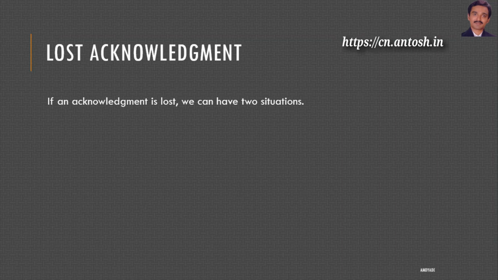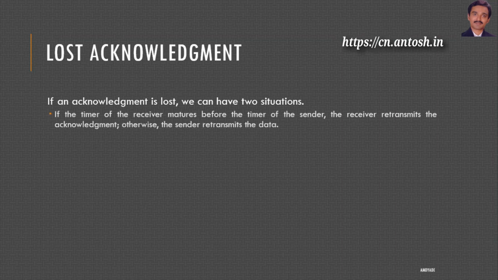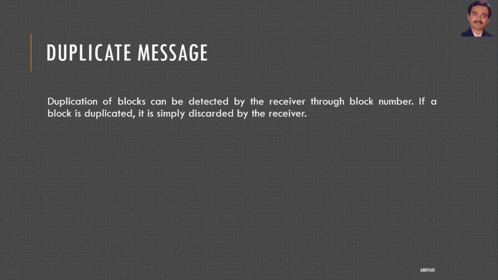If an acknowledgement is lost, we can have two situations: if the timer of the receiver matures before the timer of the sender, the receiver retransmits the acknowledgement, otherwise the sender retransmits the data. Duplicate messages. Duplication of a block can be detected by the receiver through the block number. If a block is duplicated, it is simply discarded by the receiver.